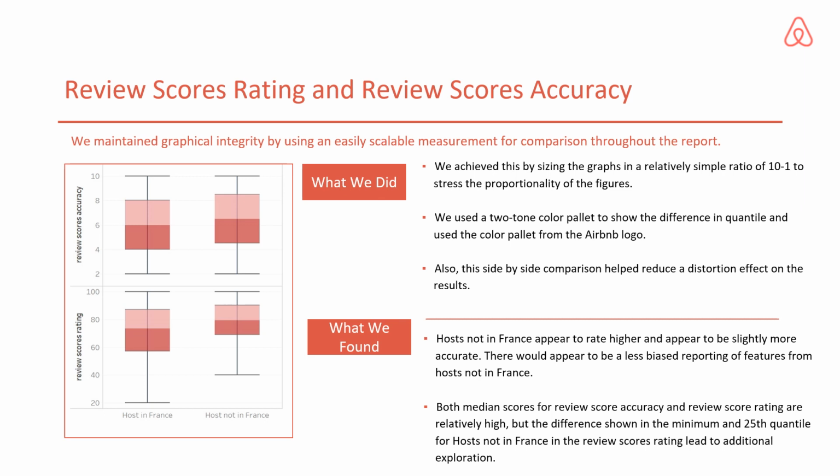From this visualization, we discovered that hosts not in France appear to have a higher rate and appear to be slightly more accurate. There would appear to be a less biased reporting of features from hosts not in France. We found that both the median score for review score accuracy and the review score rating are relatively high, but the differences shown in the minimum and the 25th quantile for hosts not in France in the review score rating lead to additional exploration.